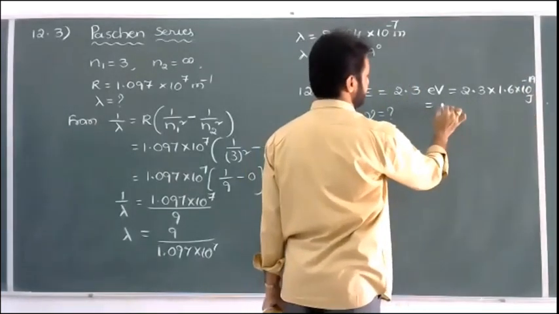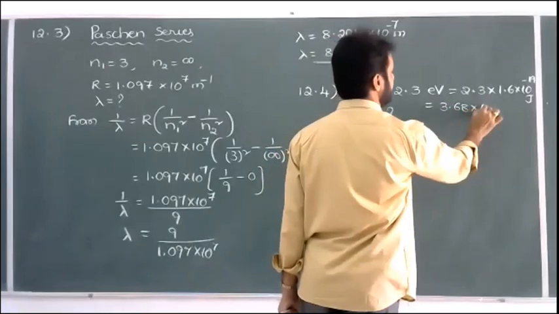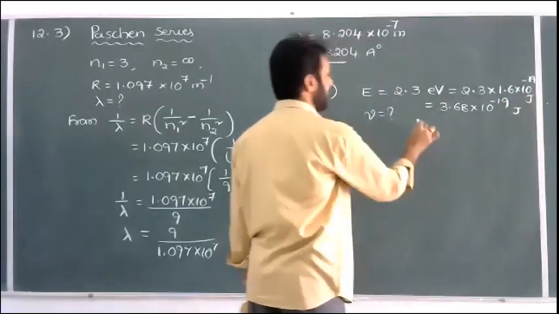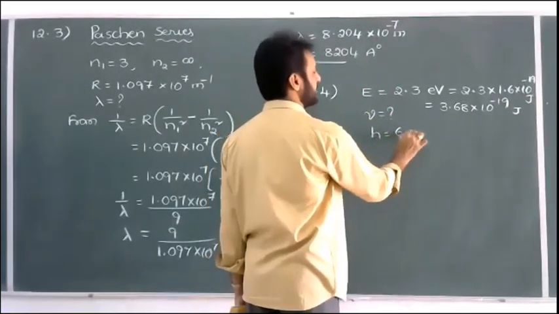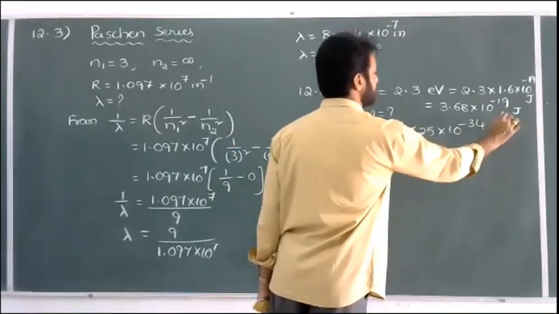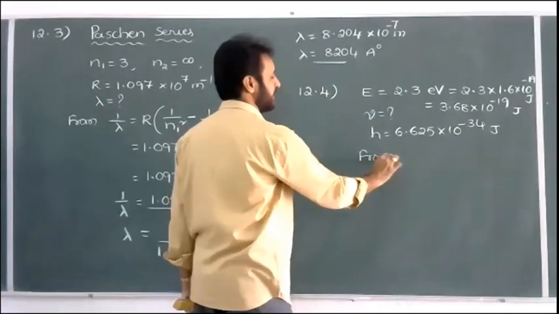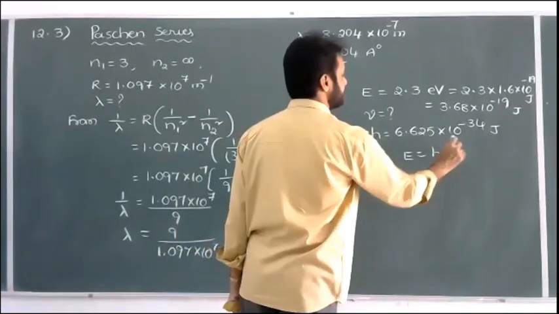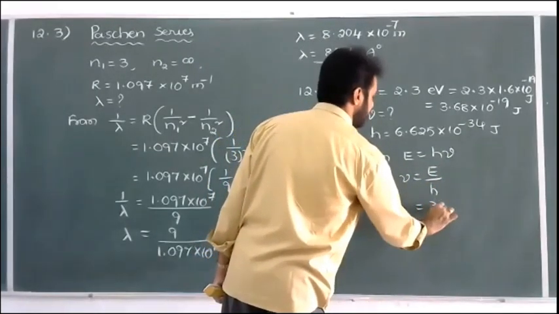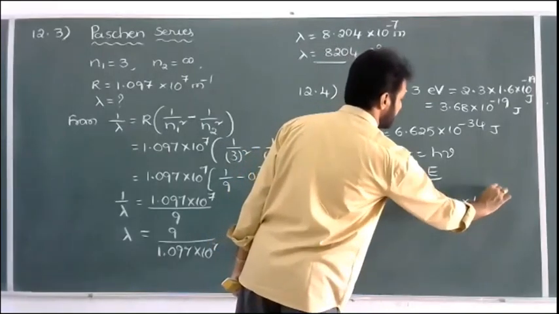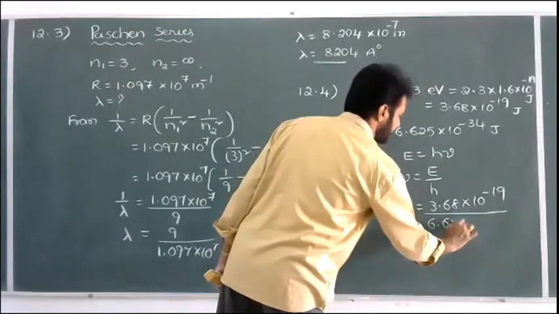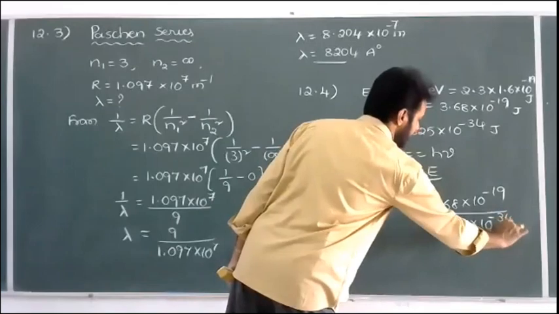That is equal to 3.68 into 10 to the power of minus 19 joule. And the Planck's constant we also know, h is equal to 6.625 into 10 to the power of minus 34 joule second. Therefore, from the formula E is equal to h nu, or nu is equal to E by h, 3.68 into 10 to the power of minus 19 divided by 6.625 into 10 to the power of minus 34.